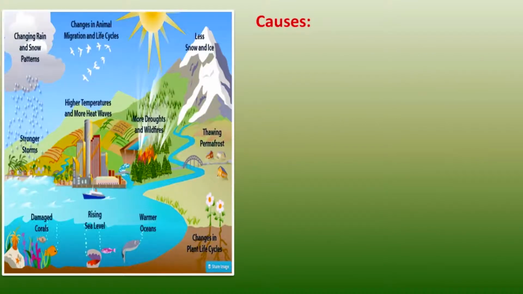Here in the figure you can see I have shown all the outcomes of this global warming. On one side you can see the changing rain and snow patterns, ice melting, high temperature, more heat waves, and in the ocean you can see warmer oceans, rising sea level and damaged corals. Then changes in the plant life cycle are also an effect of this global warming. So, what are the causes?